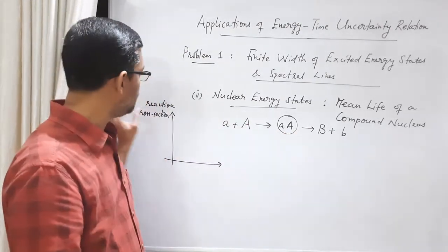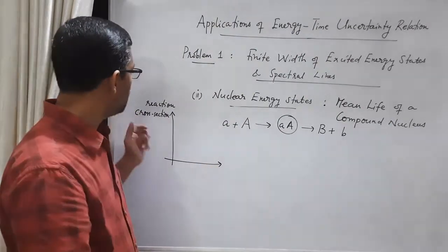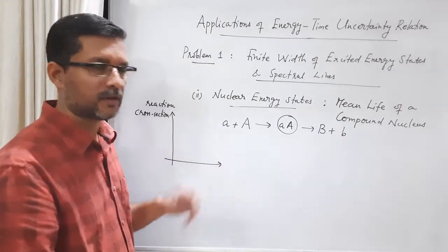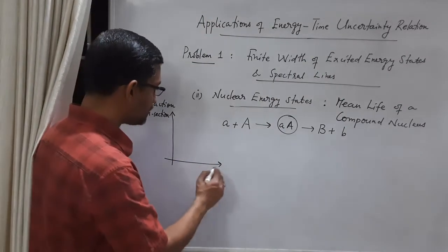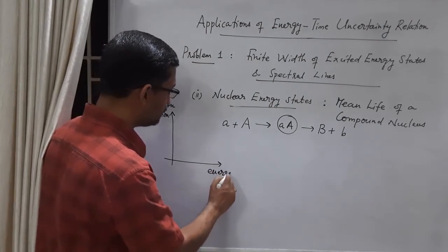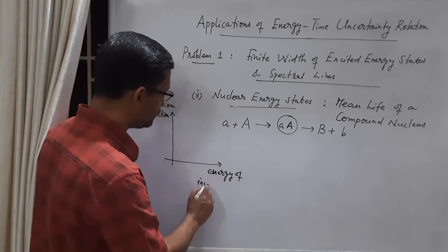This probability of this nuclear reaction is measured in terms of a quantity called reaction cross section. Let's not worry about that now. And on the x-axis we are plotting the energy of the incident particle.